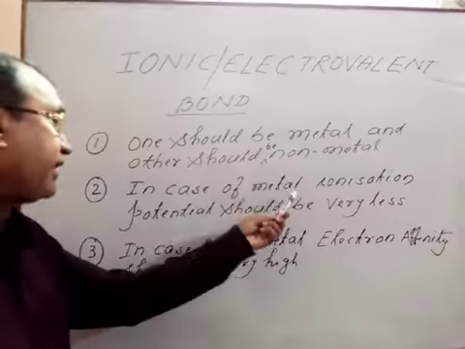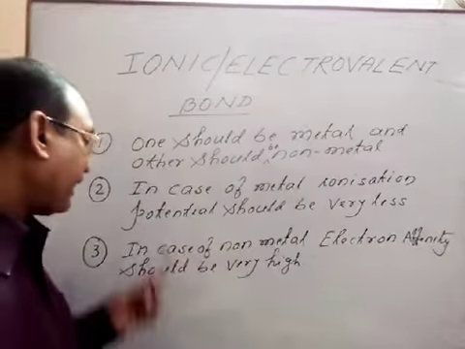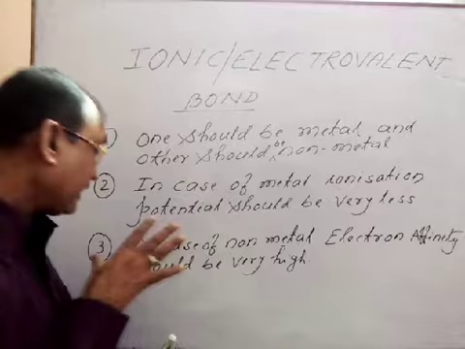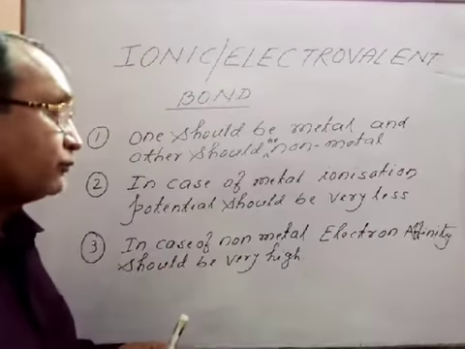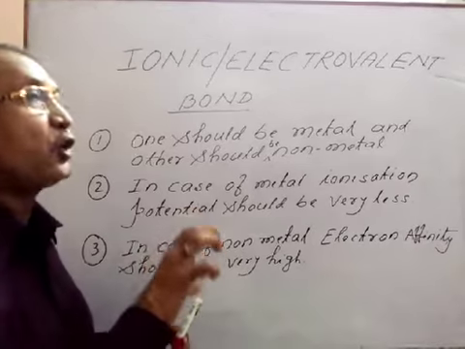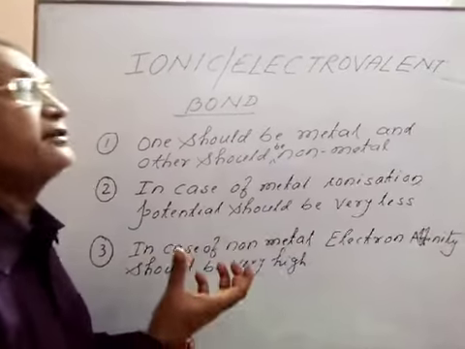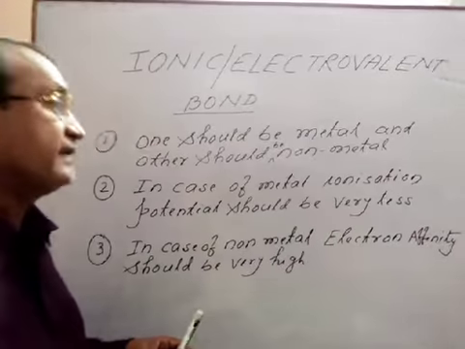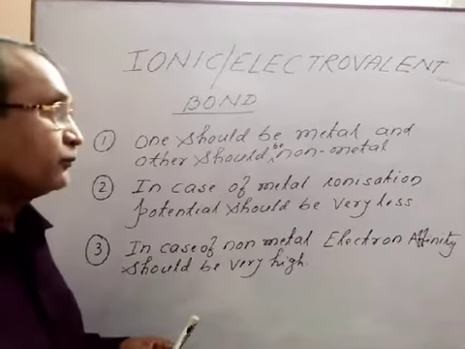In case of metal, ionization potential should be very less, but in case of non-metal, electron affinity should be very high. As soon as the electron affinity is very high, it can take electron easily.